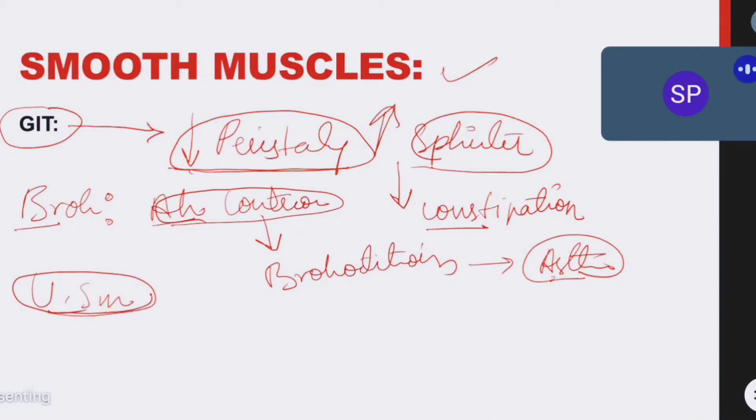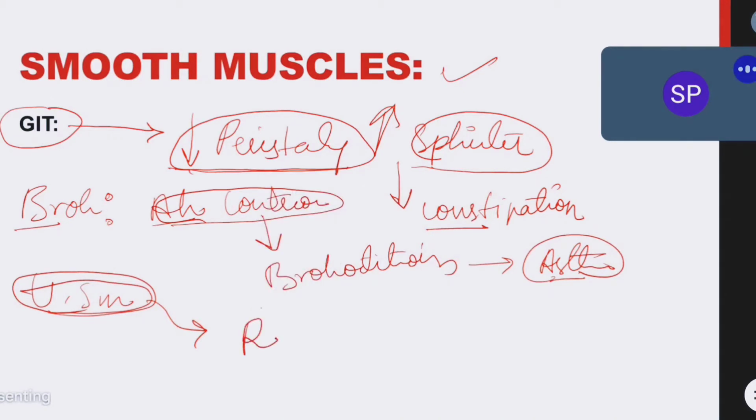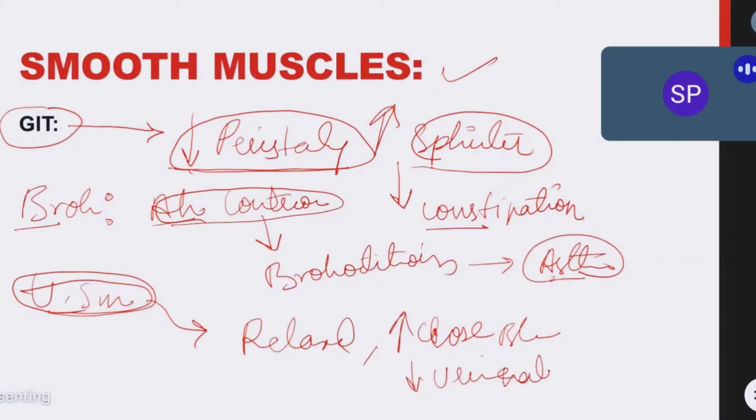And on urinary smooth muscles, bladder smooth muscles. See, same like the GI tract, in bladder smooth muscles also, the trigonal smooth muscles of the bladder are relaxed, and it will constrict the sphincters of the bladder. It will close the sphincter of the bladder. With that, what will it cause? It will decrease the urine output, or it will decrease urination.